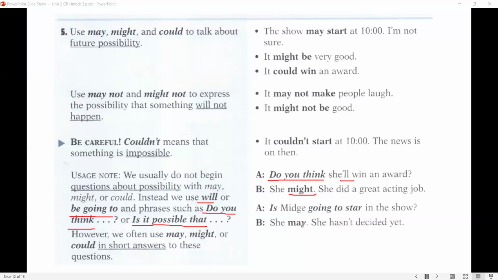But in the answer, you can say might. She might. She did a great acting job. Or, is Mitch going to star in the show? She may. So this is the short answer. She hasn't decided yet.